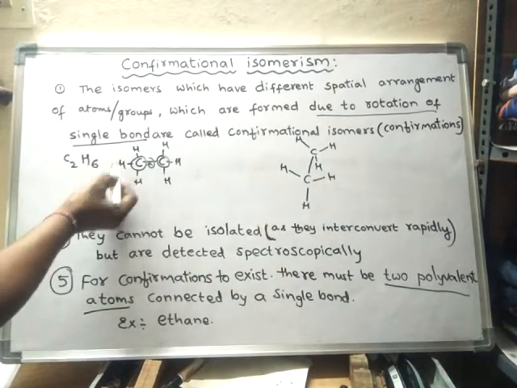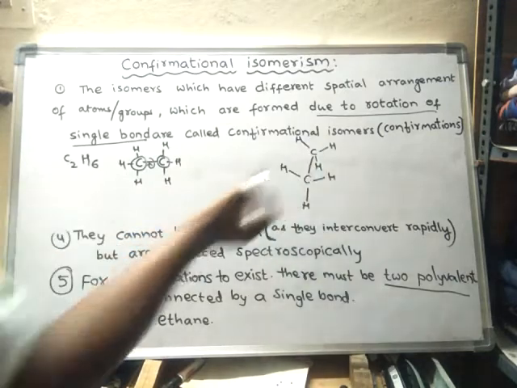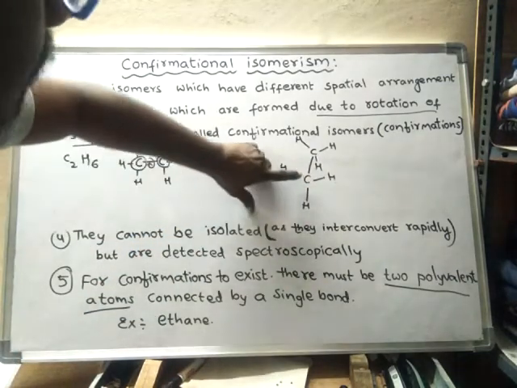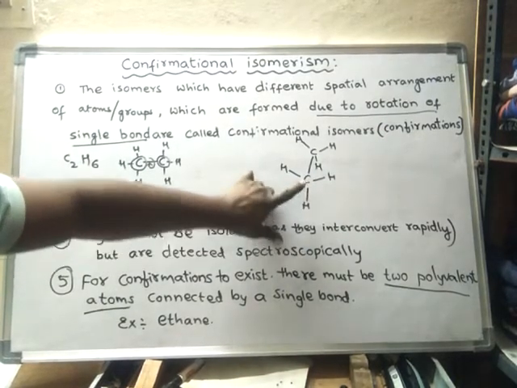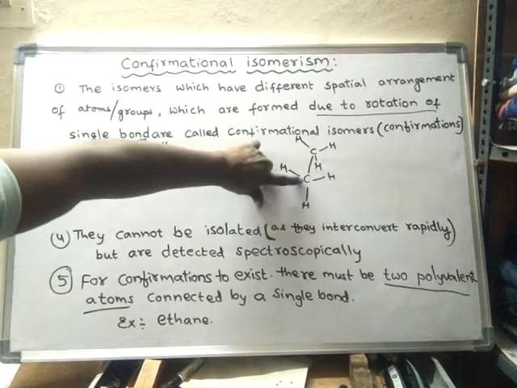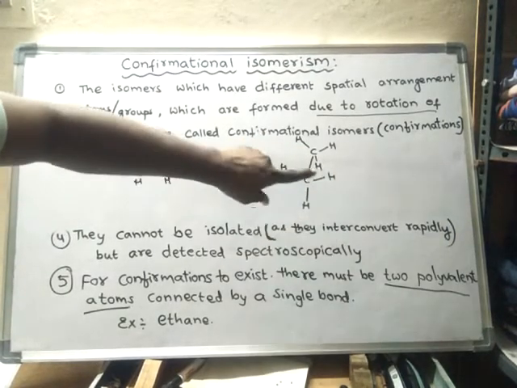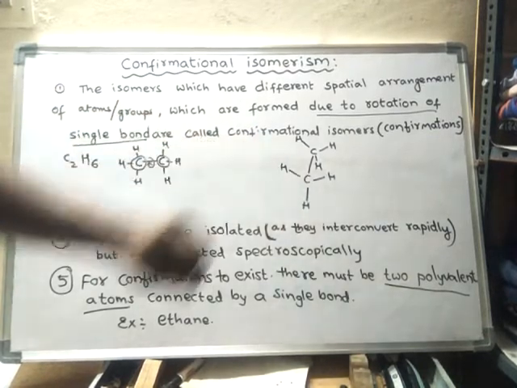Now we are viewing from here, so this carbon is behind this carbon, in a straight line.